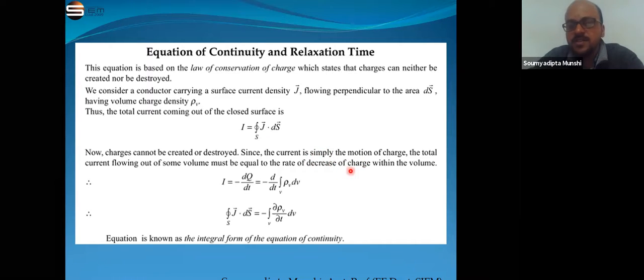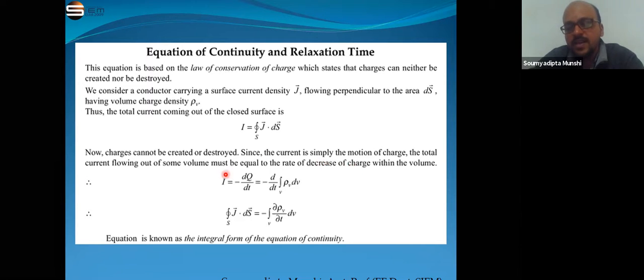The charges, due to the electric field in a conductor, go from the inner portion of the conductor to the surface area of the conductor. So we can say that the total current flowing out of some volume inside the conductor must be equal to the rate of decrease of charge within the volume. That means the current which is flowing is equal to the charges which are going to the surface area of the conductor from the inner portion due to the electric field.